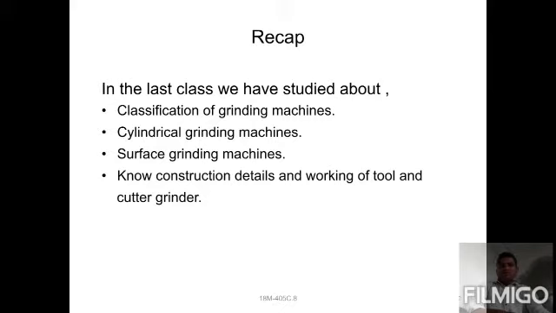Grinding machines are mainly used for producing fine surfaces, to remove a small amount of material from workpieces, and for producing smooth surfaces to get close sizes.